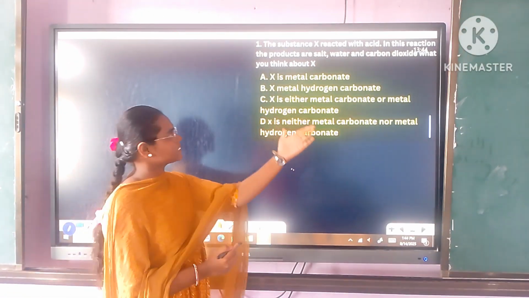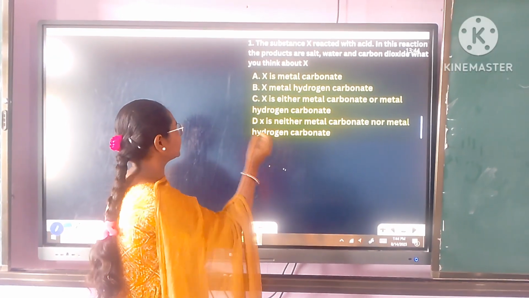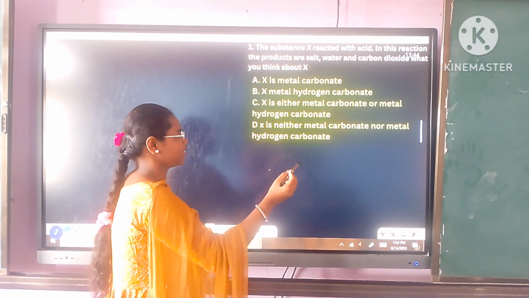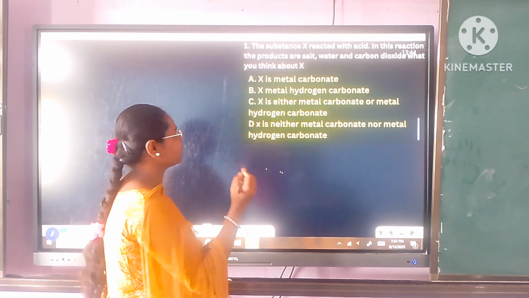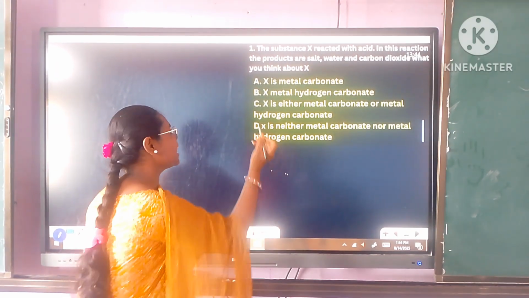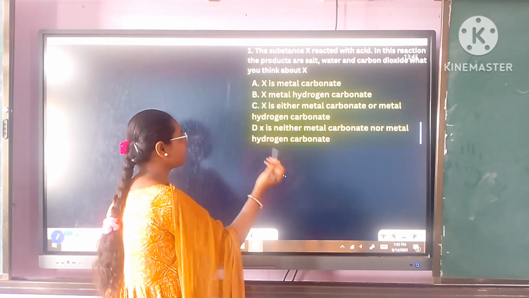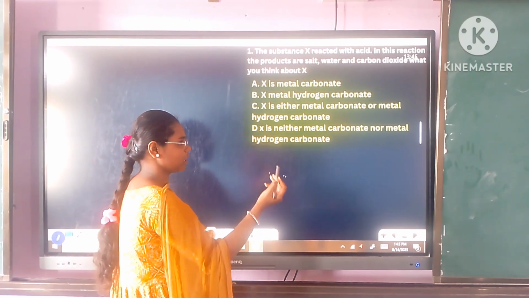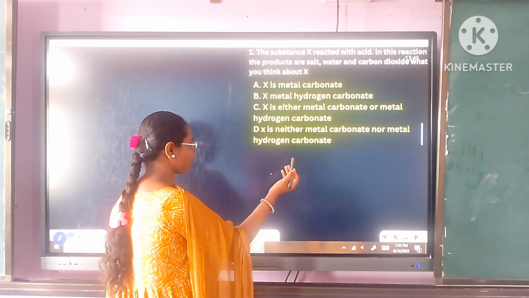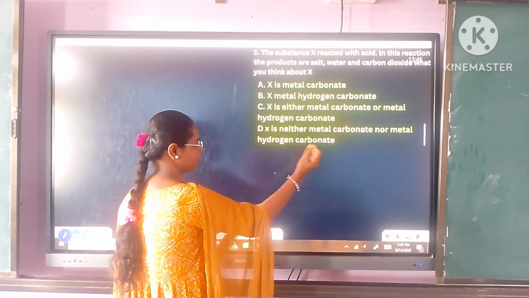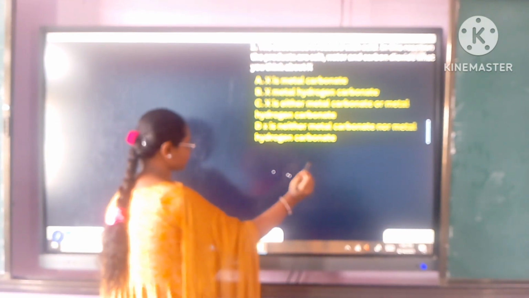The substance X reacted with acid. In this reaction, the products are salt, water, and carbon dioxide. What do you think about X? Option A, X is metal carbonate. Option B, X is metal hydrogen carbonate. Option C, X is either metal carbonate or metal hydrogen carbonate. Option D, X is neither metal carbonate nor metal hydrogen carbonate.